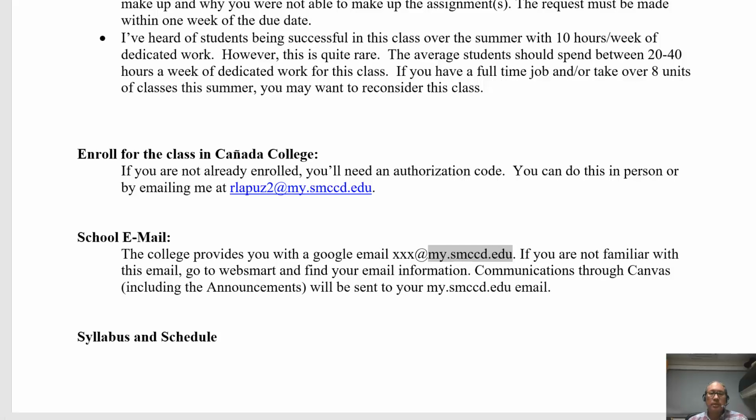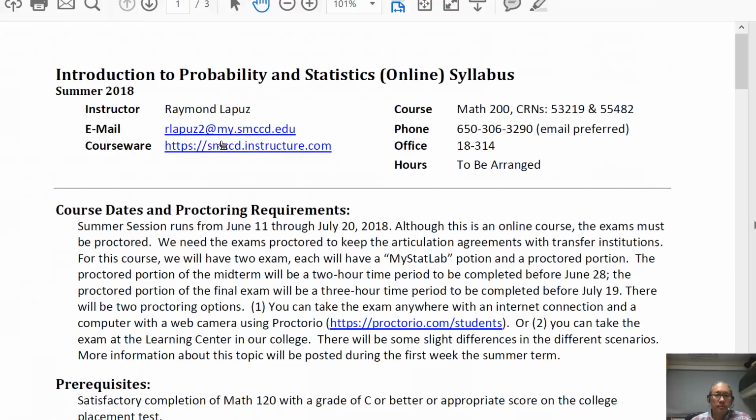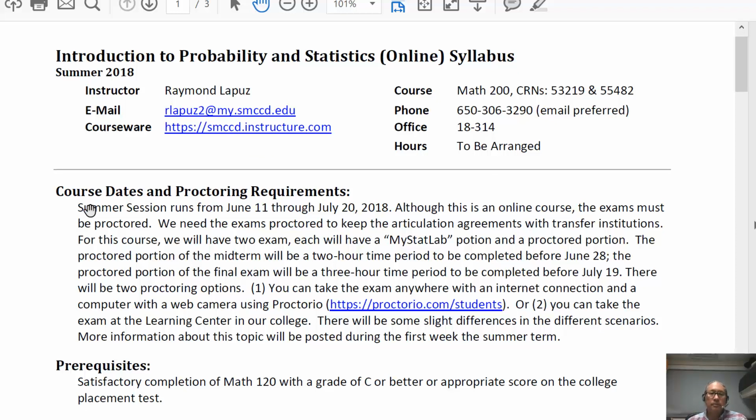Now let's take a look at the syllabus and schedule. This is our syllabus. Again, my email is rlapuz2@my.smccd.edu, and this is going to be the best way to get a hold of me. Our courseware is going to be through smccd.instructure.com. I don't have formal hours, but we can set up hours either online or in person at the Learning Center, or we can even do a conference through Canvas.